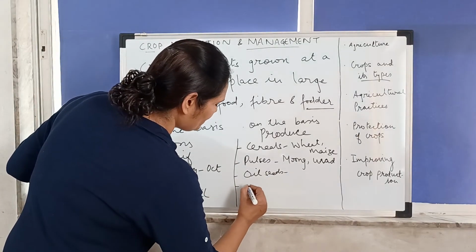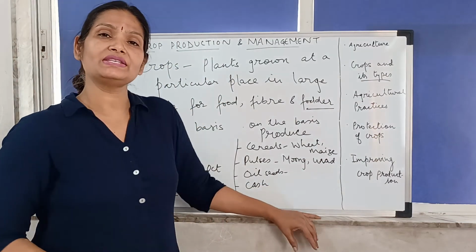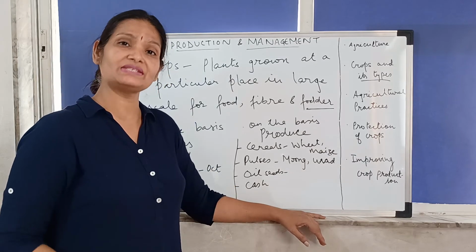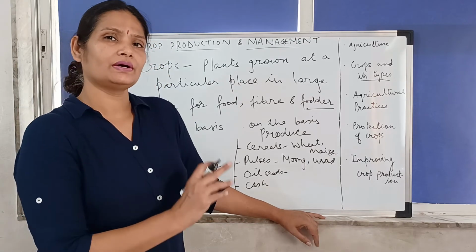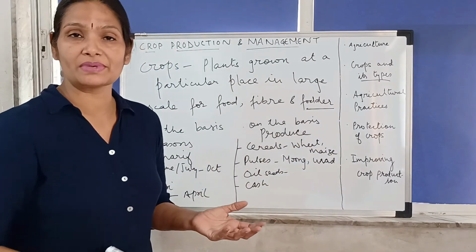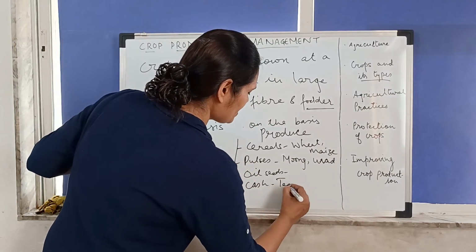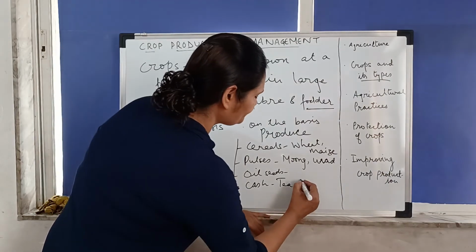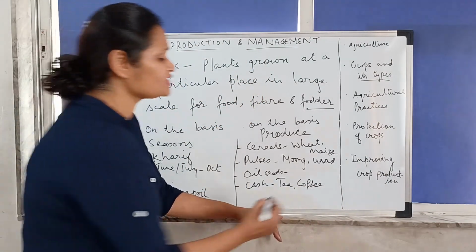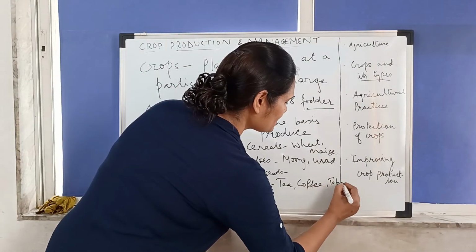Then it can be cash crops. Cash crops are such crops which are grown for commercial purpose. Commercial purpose means they are grown in order to sell them and make money from it. For example, tea, coffee, etc. All these are cash crops. Even tobacco is grown, so I'm writing tobacco here as well.